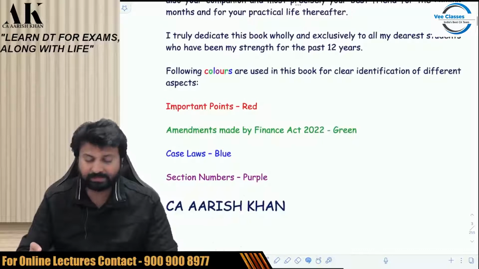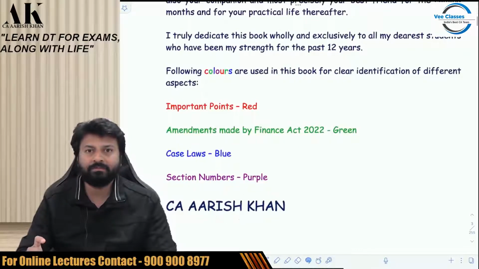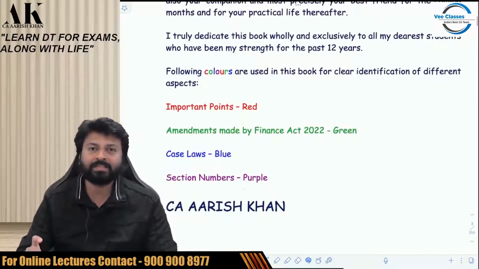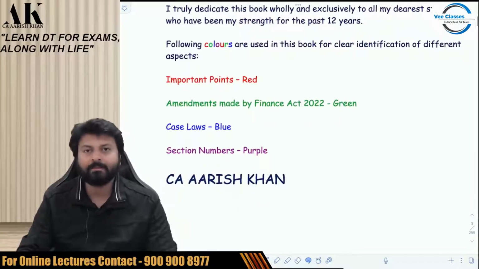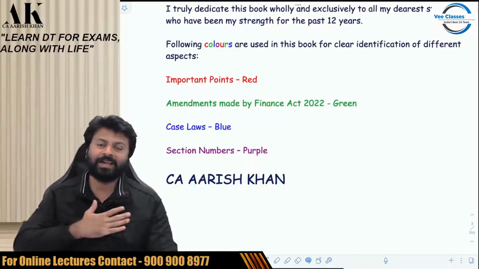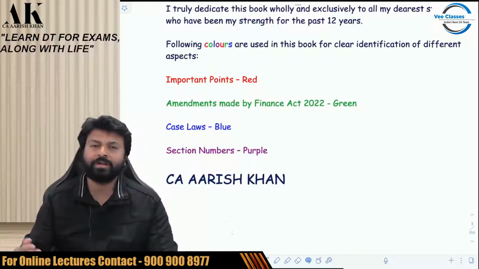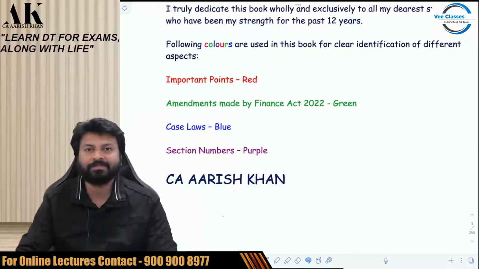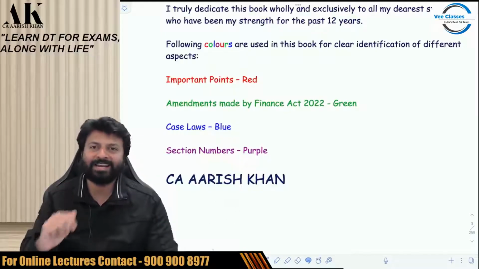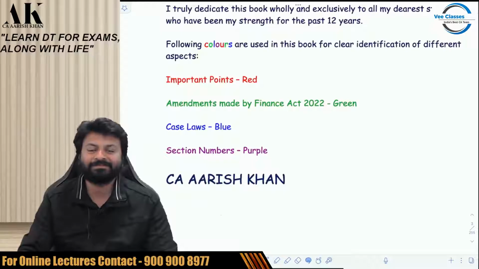Thirdly, this is a colored book, completely colored book. We have used various colors for different identification. Like you can see, students have a habit of underlining important things in their books. You don't have to do all those things. That I have done. Apart from that, if you find anything important, then you can definitely underline that. So if a student finds anything important, it is already highlighted in form of red.